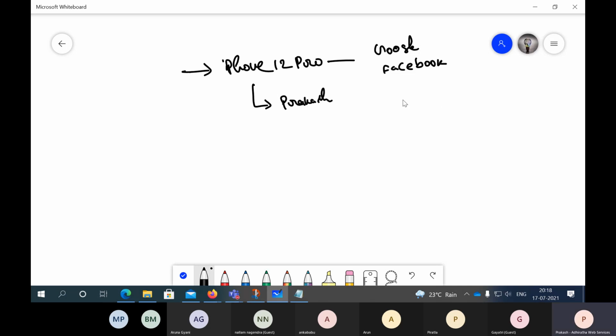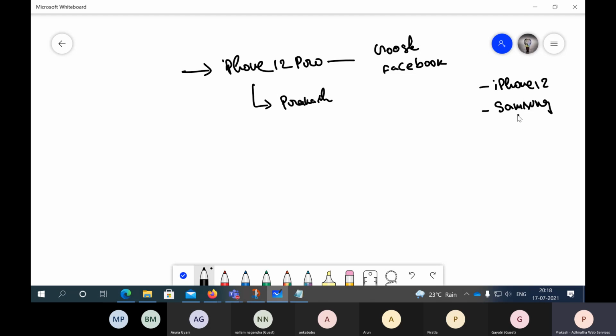Now tomorrow, what happens? Maybe Gayatri will import iPhone 12 and Samsung. She's importing these phones and keeping them in stock. Now what will she do?